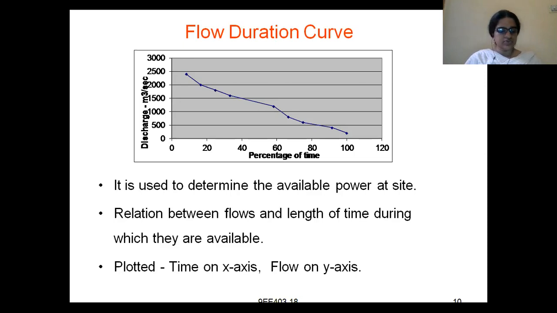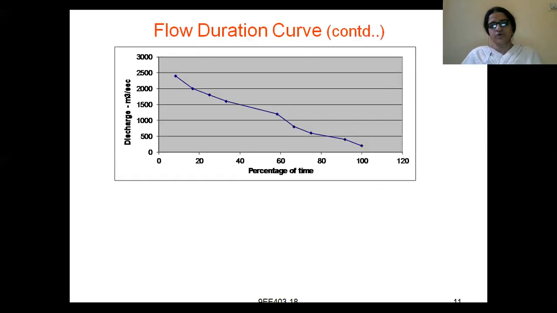In this way the flow duration curve will be plotted. It is used to determine the available power at a site, according to percentage of time. If you plot discharge this way, that is called a flow duration curve. With this, on the topic of flow duration curve, see, they have plotted flow against time. On the y-axis they have given flow or discharge in meter cube per second, and on the x-axis they have given time. The variations of flow with respect to time have been plotted using the flow duration curve.